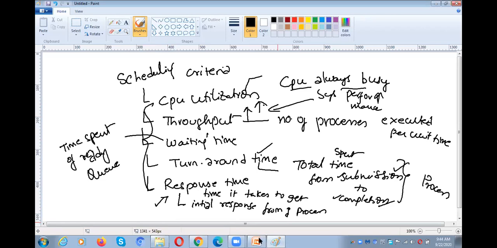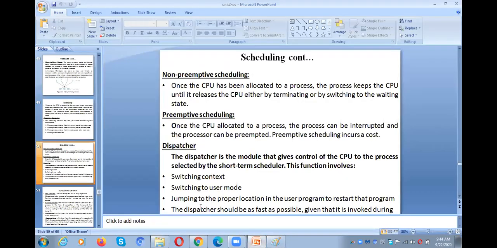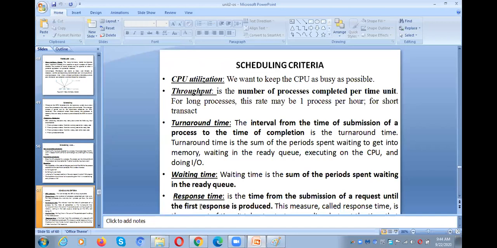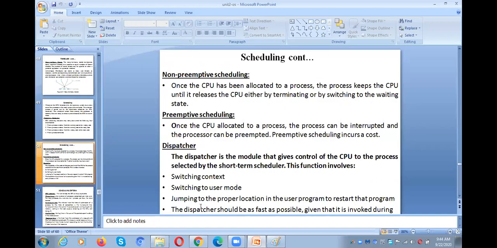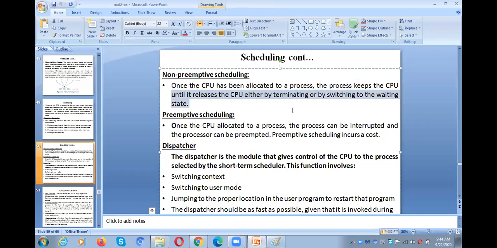If you have any doubt, you can go through the PPT. Before going to the PPT, first, what is non-preemptive scheduling? Once the CPU has been allocated to a process, it will stay allocated to the same process until it completes the execution. The process will never release it until it releases the CPU, either by terminating or by switching to the waiting state. The process keeps the CPU and never releases it. That is called non-preemptive scheduling.